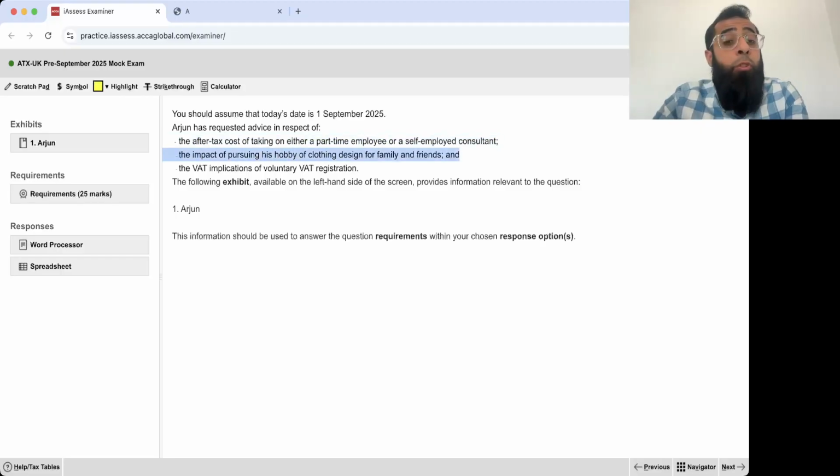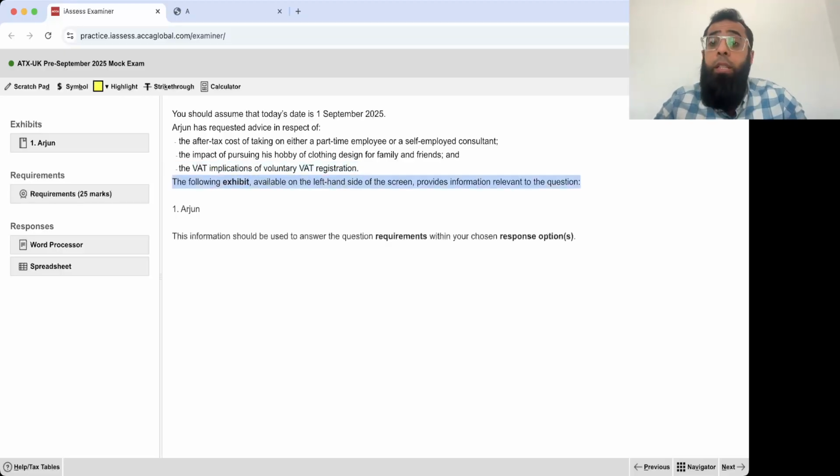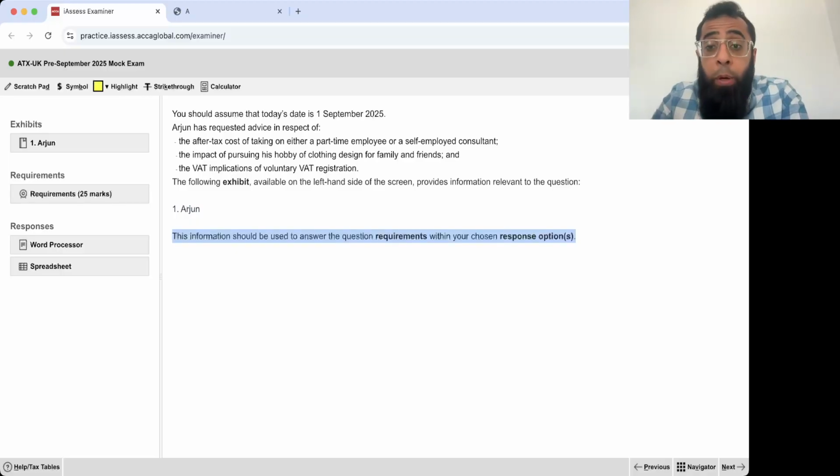The impact of pursuing his hobby of clothing designs for family and friends, and the VAT implications of voluntary VAT registration. The following exhibit available on the left-hand side of the screen provides information relevant to the question. There is only one exhibit, Arjun, which we will be reading. The information should be used to answer the question requirements within your chosen response options.